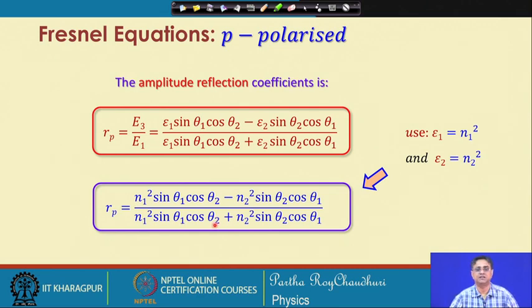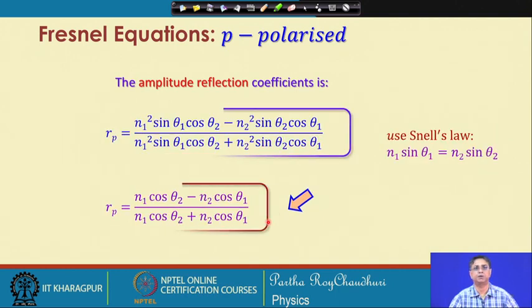So, these are the things which are going to decide the amplitude reflection coefficient. It primarily depends on the refractive indices and also the angle of incidence, which yields the angle of refraction, because they are connected by the refractive index properties.